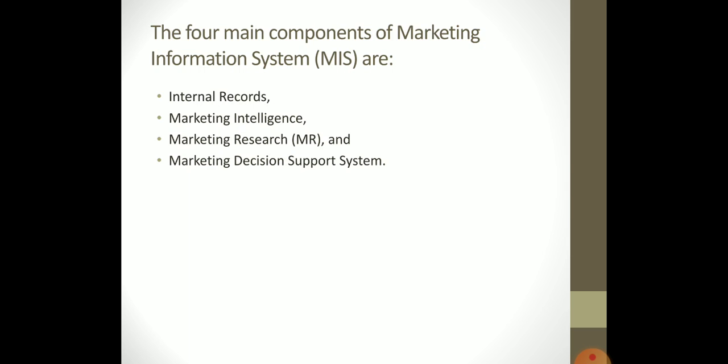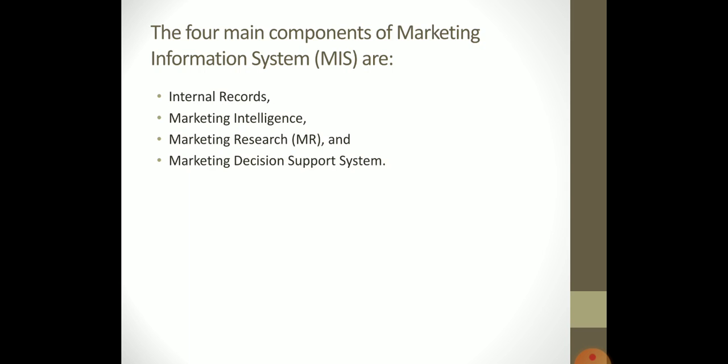The information which is collected from the external sources cannot be used directly. It must be first evaluated and arranged in a proper order. It can then be used by the marketing manager for taking decisions and making policies about marketing. Because this information is not prepared as per the requirement.